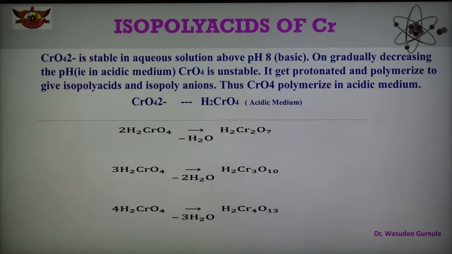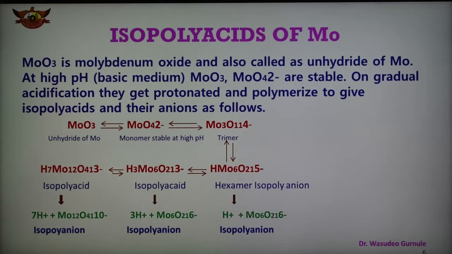These are the isopolyacids of chromium. And next, here are shown the isopolyacids of molybdenum. Now here molybdenum trioxide, MoO3, is a molybdenum oxide and is also called the anhydride of molybdenum.